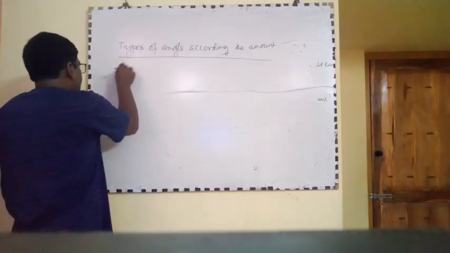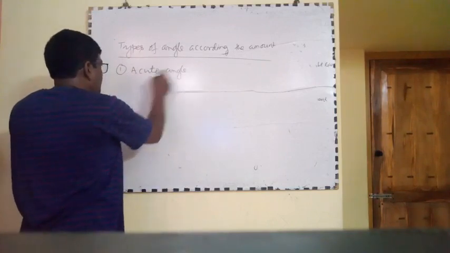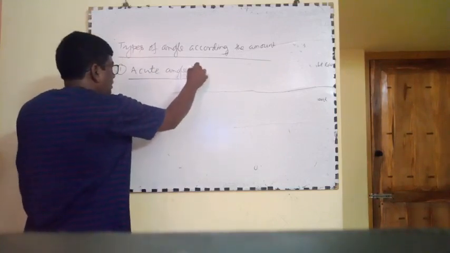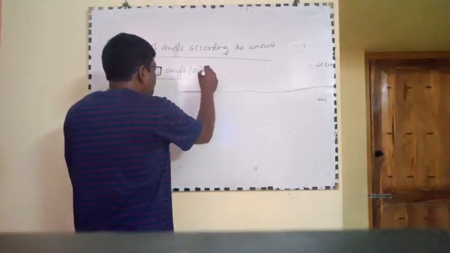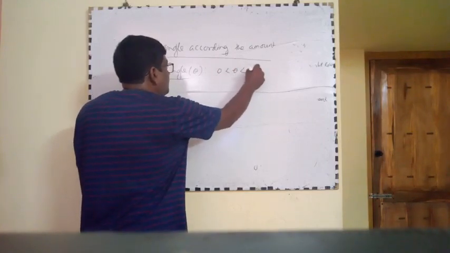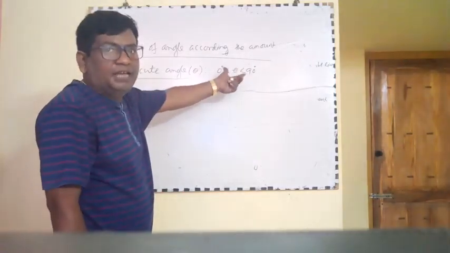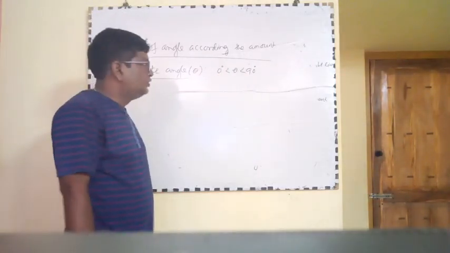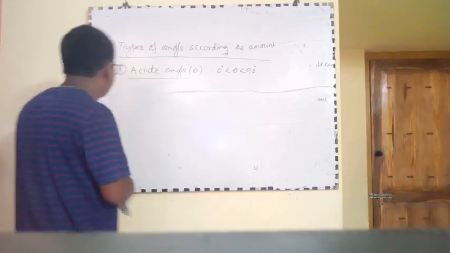Number 1, acute angle. Suppose theta. Acute angle means 0 less than theta less than 90 degree. If theta lies between 0 to 90, then it is called acute angle.